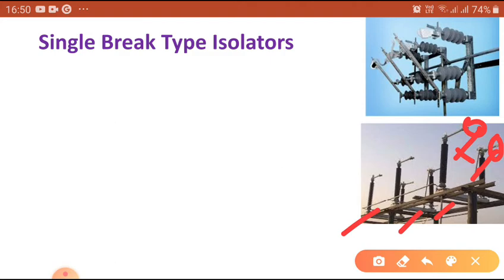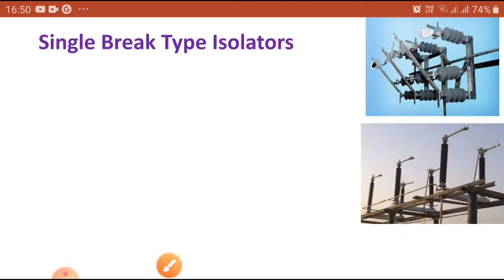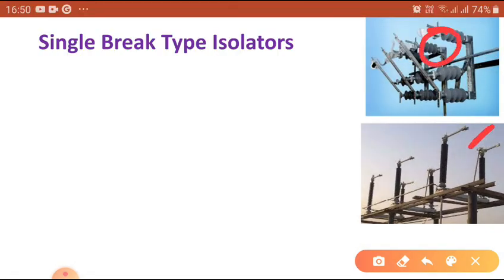So this is one thing. Here in this case, this has to be connected to one supply, and it has to connect to another supply. So this has to be rotated. If it moves in this direction, it will touch this one, then current will pass. So this is one operation. Here the breaking takes place only at one place. That's why it is known as single break type isolators.